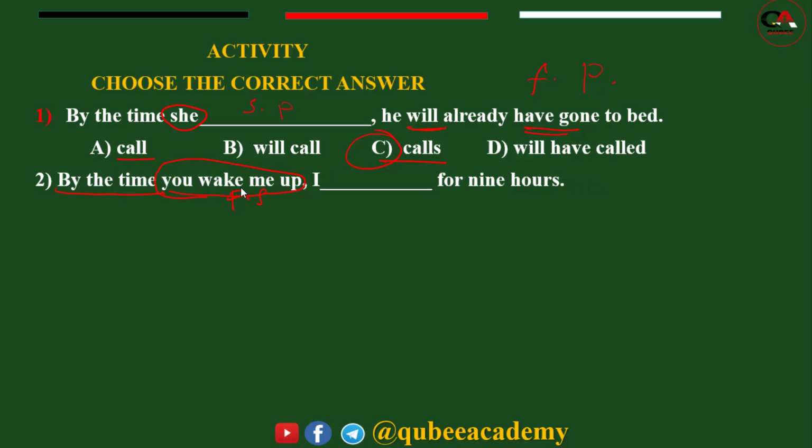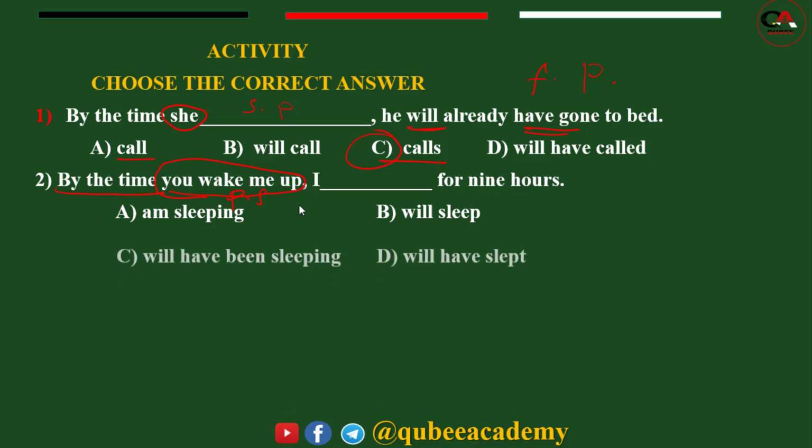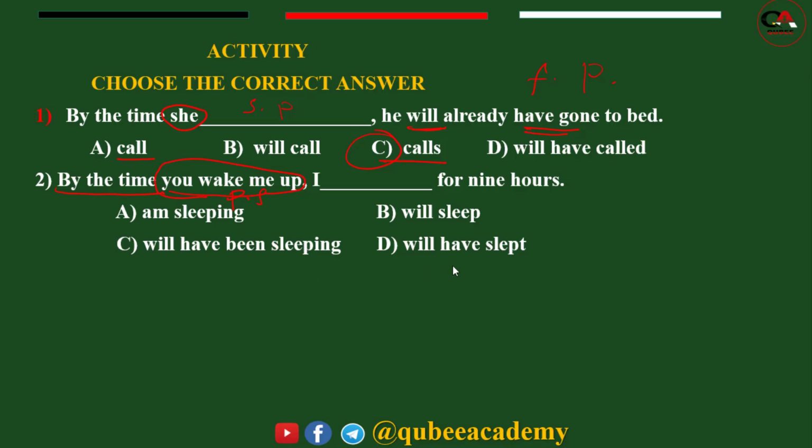So, by the time you wake me up, I blank for 9 hours. A, I'm sleeping. B, will sleep. C, will have been sleeping. D, will have slept.